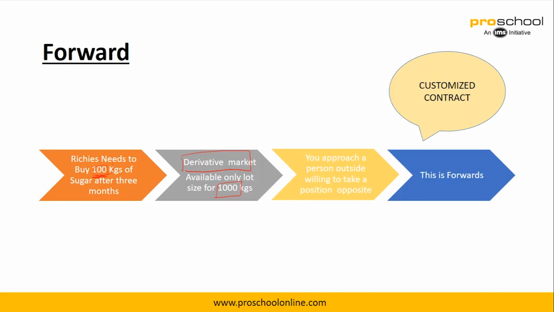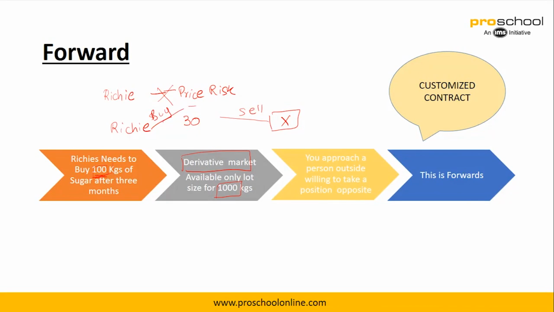So what he does is approach another person. So let's say this is Richie, right? Now what exactly he does not want is a price risk, right? So he approaches, let's say this is Richie and this is Mr. X. So he wants to buy at 30 and Mr. X, who is a wholesaler, wants to sell at this rate, right?